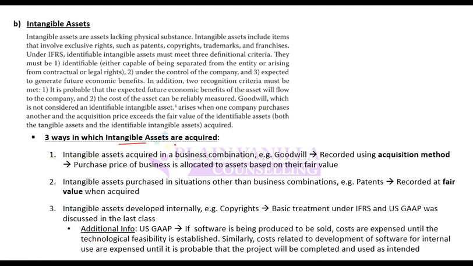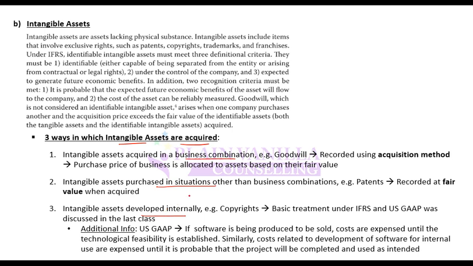Three ways in which intangible assets are acquired. How do you acquire them? So it either comes out of a business combination. For example, goodwill would come out of a business acquisition. Or you purchase it. So how do you purchase it? For example, you purchase a brand, a patent, software from any other party, or any rights or any license. Or you create it internally.